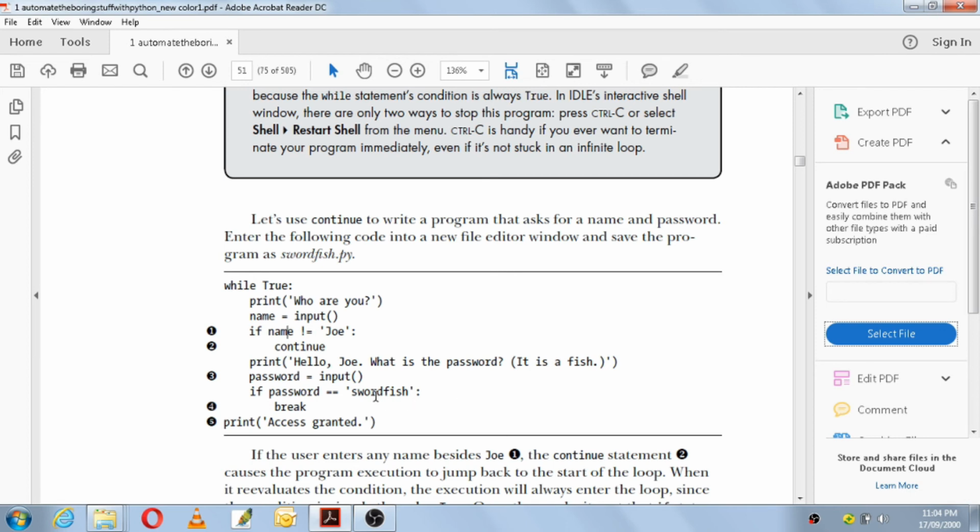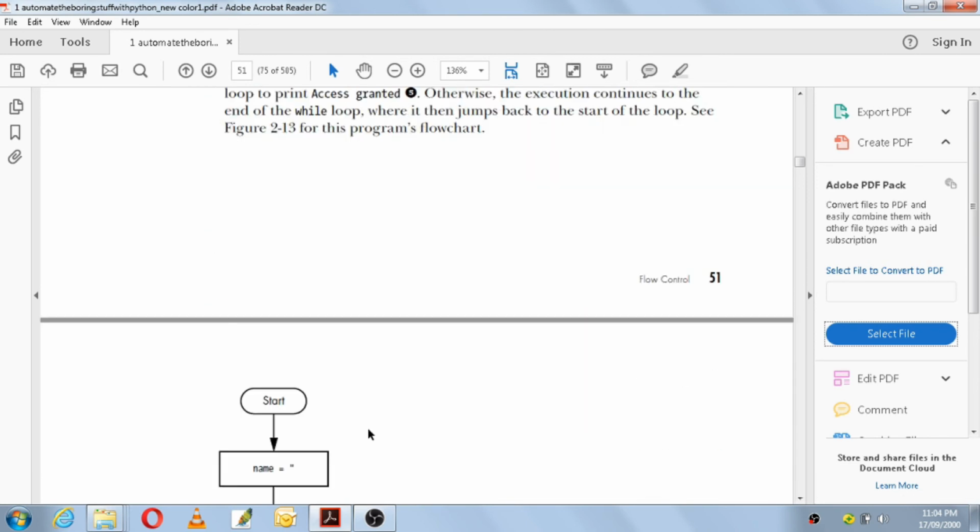So it is asking Joe for a password and giving a clue that it is a fish. Who will help to take the password from the keyboard? It is the input function. The input function will take the password, and if the password is double equals to swordfish, then it will break the if statement and come back to print access denied. Okay, so here we have its output.